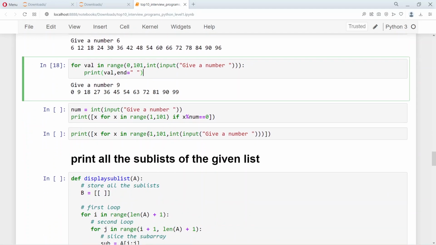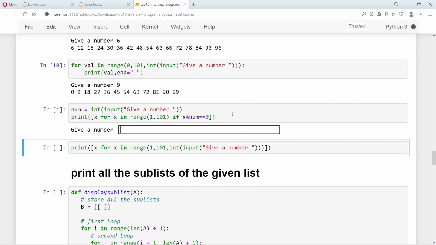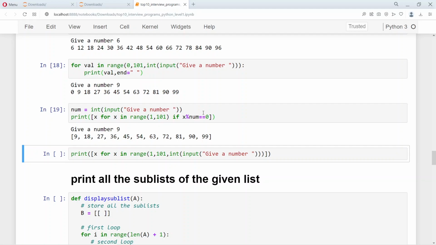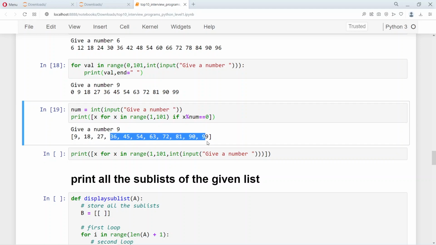So this is another way which uses list comprehension. So let's say I'm giving a number 9 and it's giving me all the numbers that are divided by 9, starting from 9 up to 101. So you can see all the numbers from 9, 18, 27, 36 up to this 99, which are divided by 9.